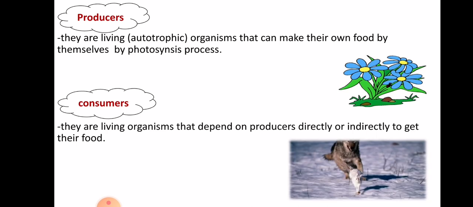Okay, so as we see here, a fox running after a rabbit. Let's see the two types of consumers. The first type is consumers which feed on producers, like what? Like cows, like sheep, like chickens, like humans. While consumers which feed on consumers are lions, hawks, snakes, and humans.